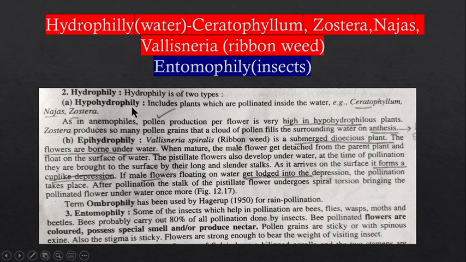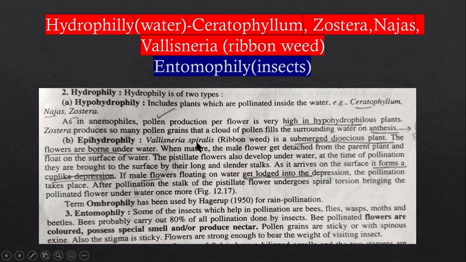There are two types, hypohydrophily and epihydrophily. You can see over here. In hypohydrophily, the plants are pollinated inside the water, right? We are talking about the hydrophytes. So in the hydrophytes, hydrophily will take place, and plants are situated inside the water, so they get pollinated inside the water. One example is Ceratophyllum, Najas, and Zostera. But in case of epihydrophily, there is one very good example, which is Vallisneria spiralis. It is known as the ribbon weed.